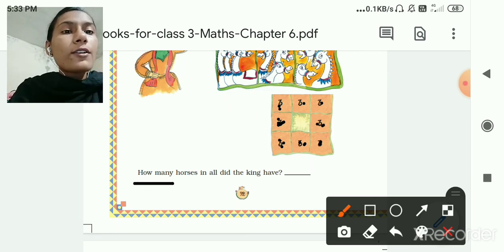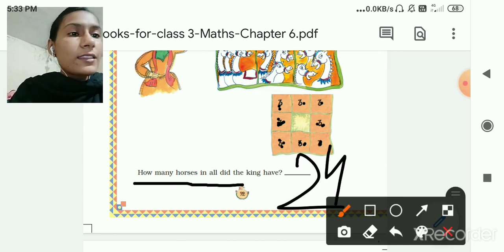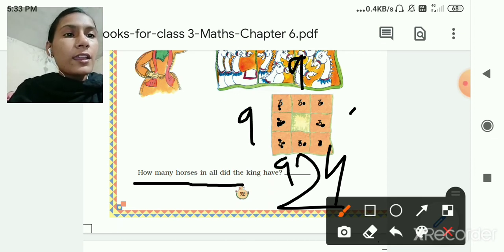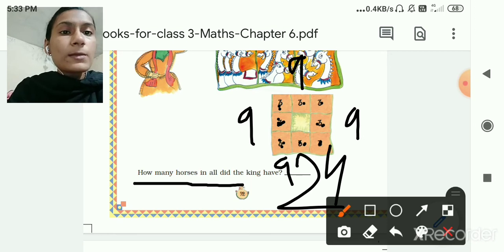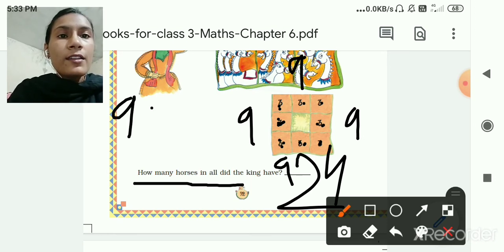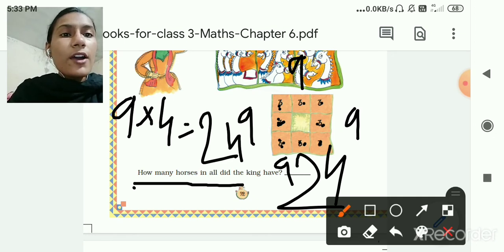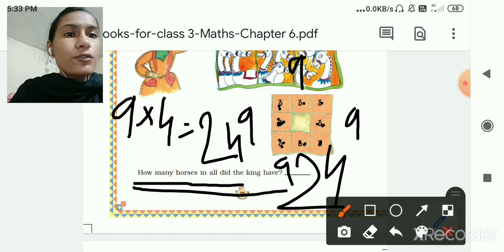So how many horses in all did the king have? 24. You can write this 24 in your textbook. You can also count like this: 9, 9, 9 and 9. So 9 how many times? 4 times. So 9 multiplied by 4 is equal to 9 fours are 24. So how many horses in all did the king have? 24.